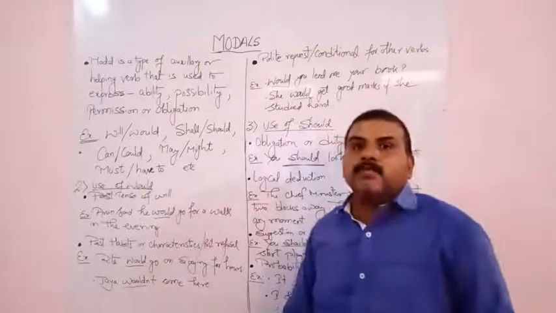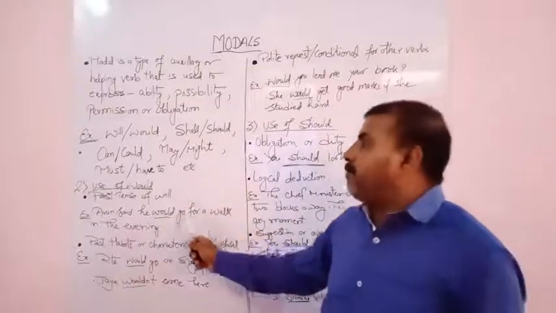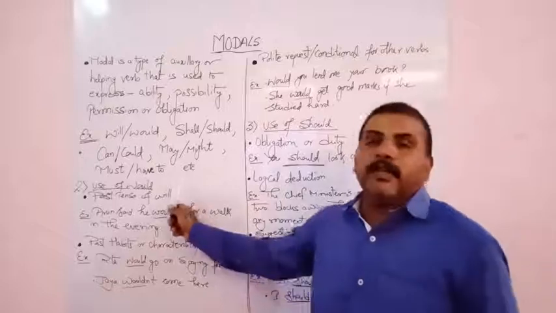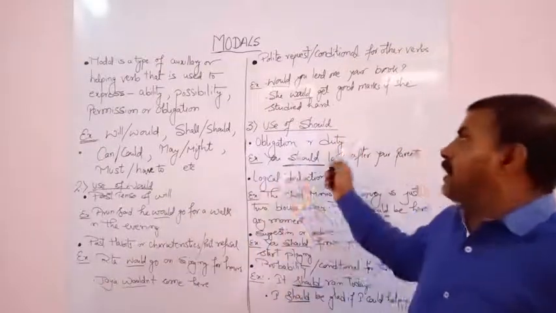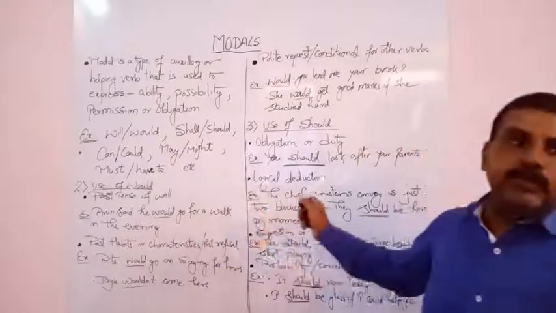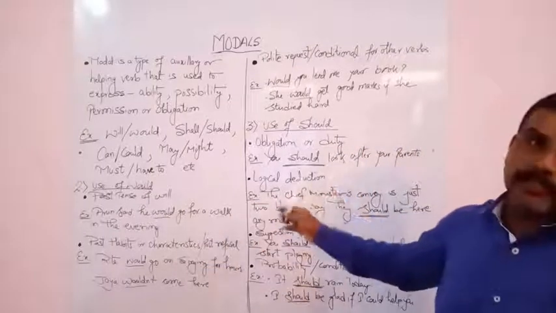But if any past sense is shown for the future action, for will we use would and for shall we use should. And where to use would and where to use should is explained here.